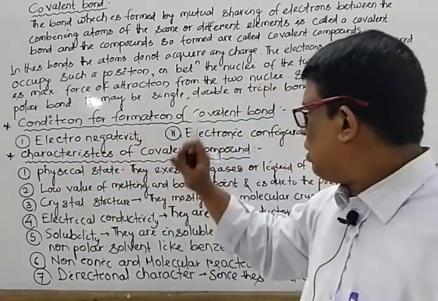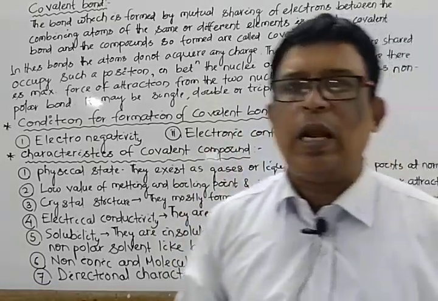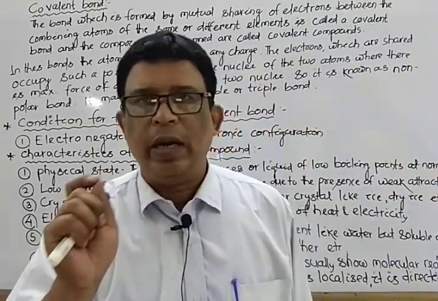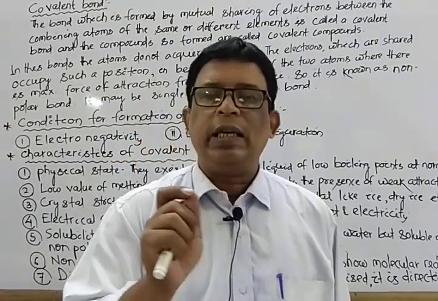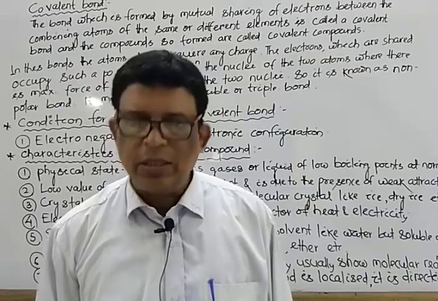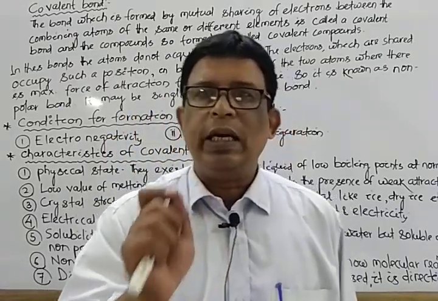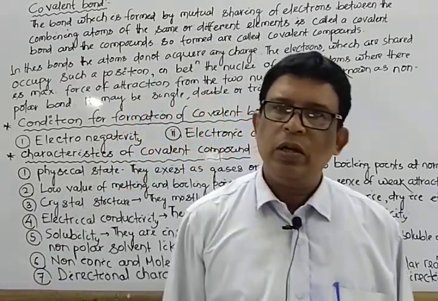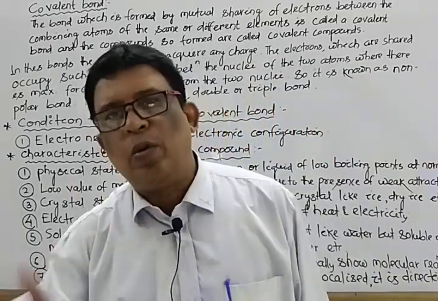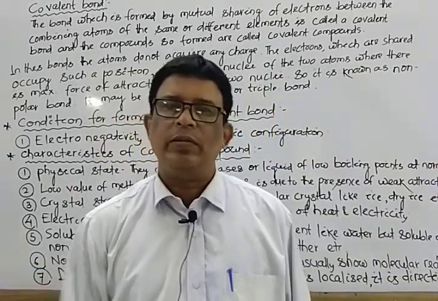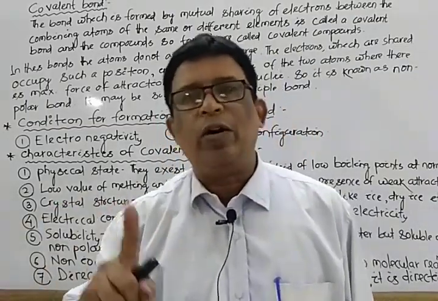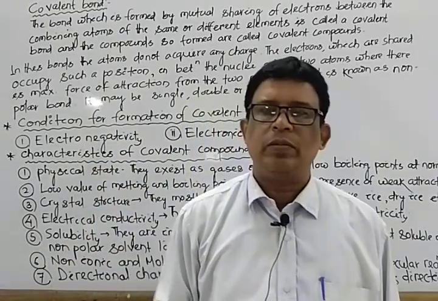Next is the condition for the formation of covalent bond. Two important points are there: one is electronegativity and one is electronic configuration. Let us discuss one by one. Point one is electronegativity. We know it is the tendency of an atom in a covalently bonded molecule to attract the shared pair of electrons towards itself.